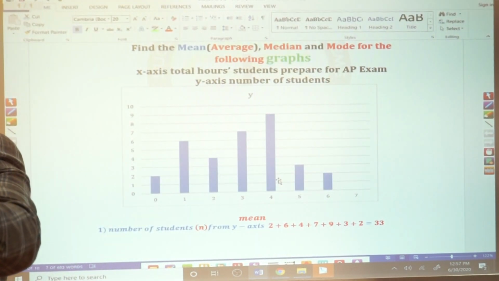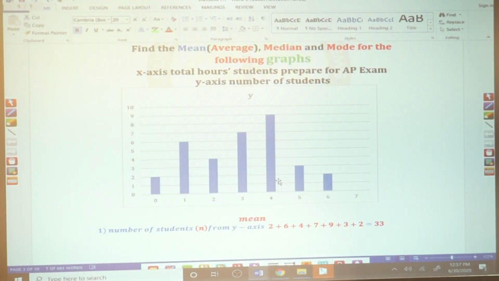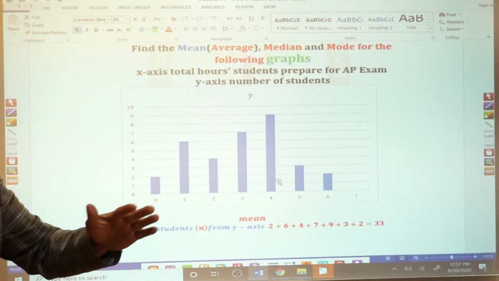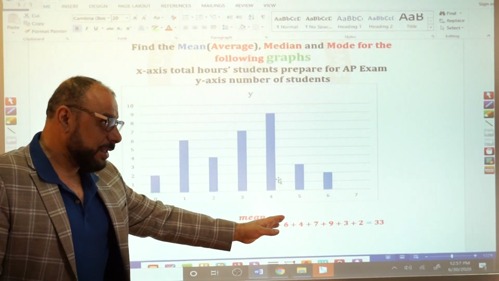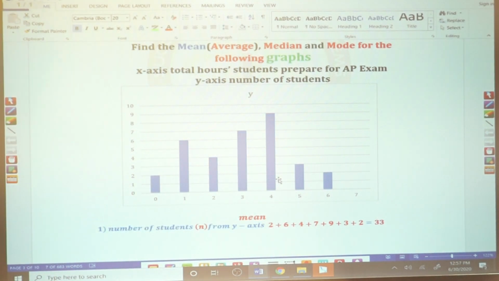How many hours did you study? 4. How many hours studied? 4. 9 of us. The most group, they study 4 hours. Good? That's the mode, from the highest column.